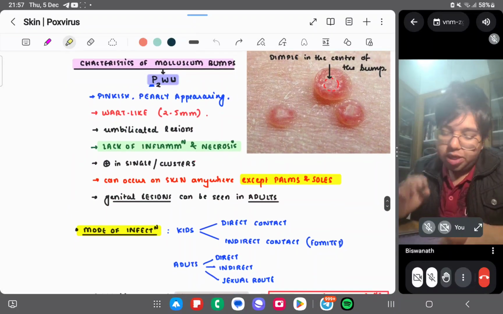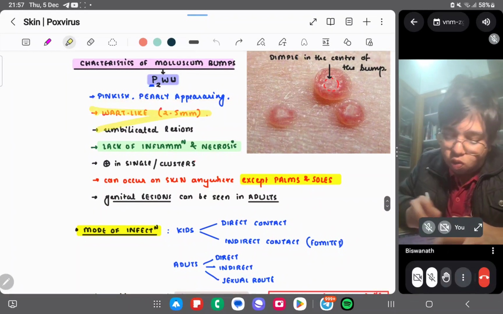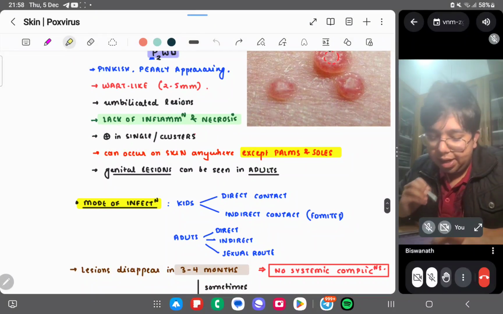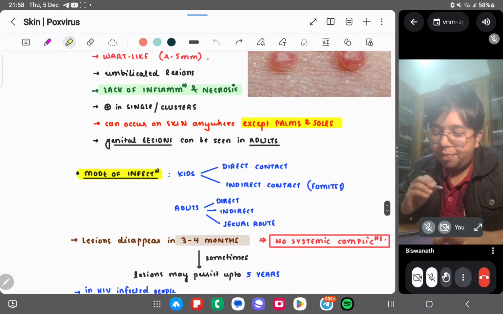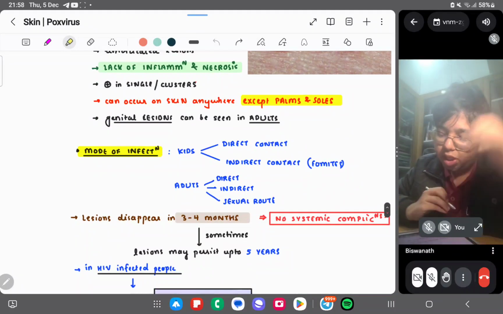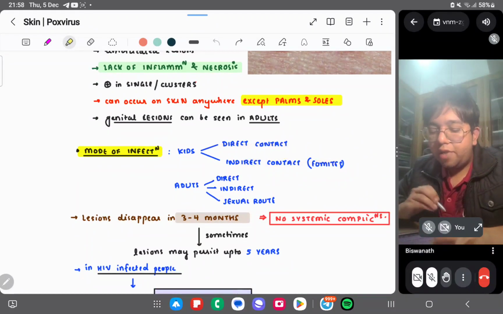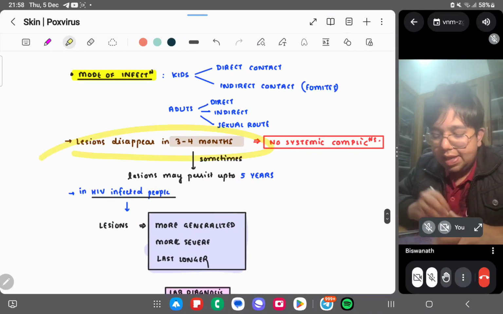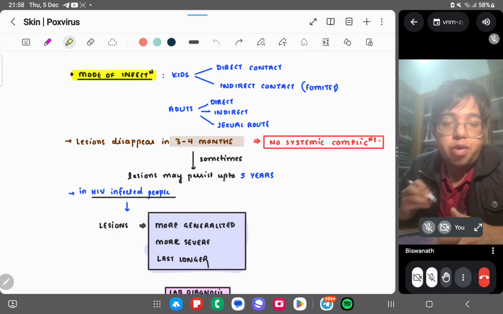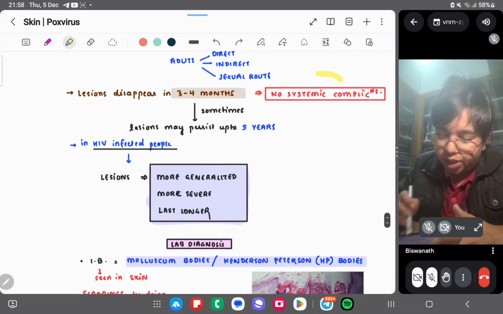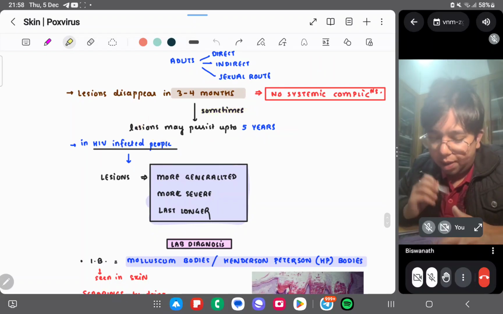And molluscum contagiosum virus has pinkish pearly appearing wart-like umbilicated lesions, lacking inflammation and necrosis, present singly and in clusters, can occur on the skin anywhere except palms and soles. Genital ulcers may be seen in adults. What is the mode of infection? In kids it is direct contact and indirect contact, so fomites may be there. Adults have direct, indirect and even sexual routes. Lesions disappear in 3 to 4 months. No systemic complications are associated with it. Sometimes lesions may persist for 5 years.